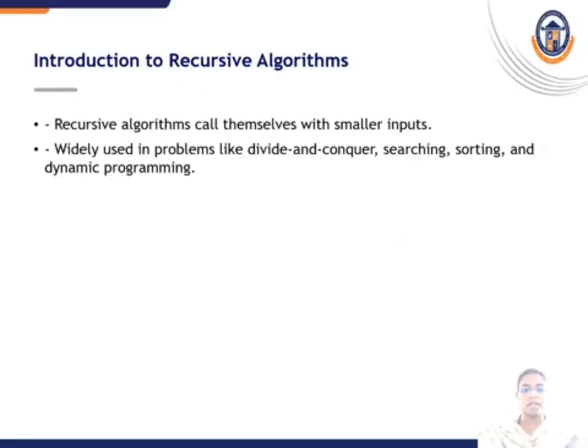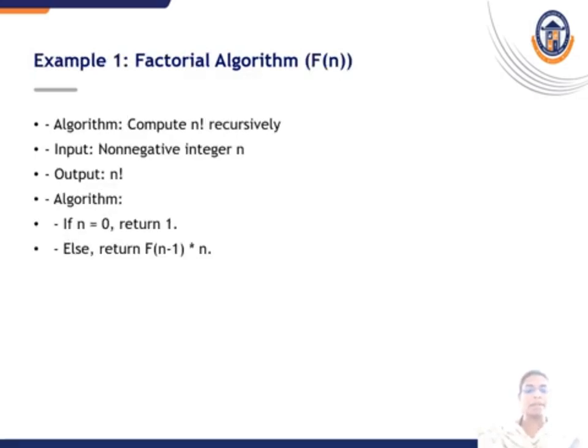Introduction to recursive algorithm. Recursive algorithms call themselves with smaller inputs, widely used in problems like divide and conquer, searching, sorting, dynamic programming. Example, factorial algorithm, f of n. The algorithm is compute n factorial recursively. The input is non-negative integer n, the output is n factorial. The algorithm is: if n equals 0, then return 1, else return f of n minus 1 star